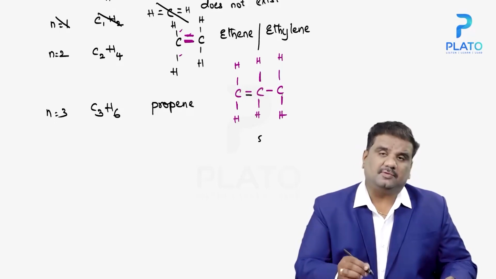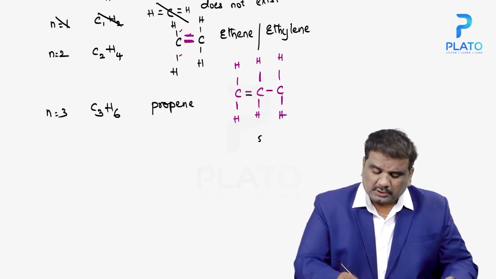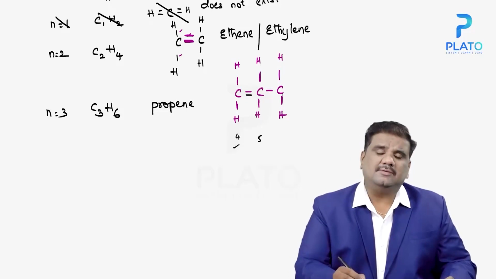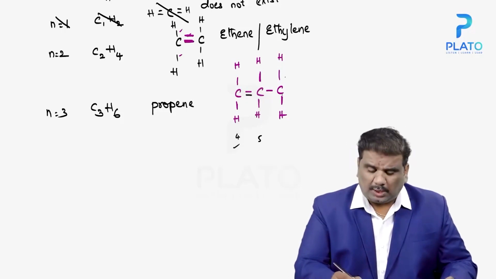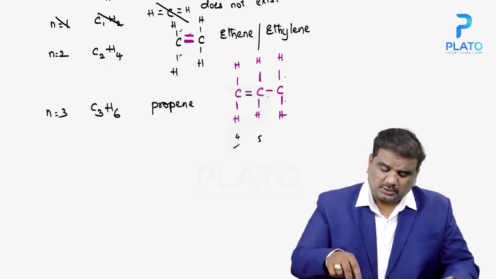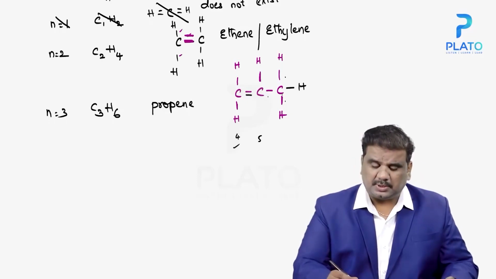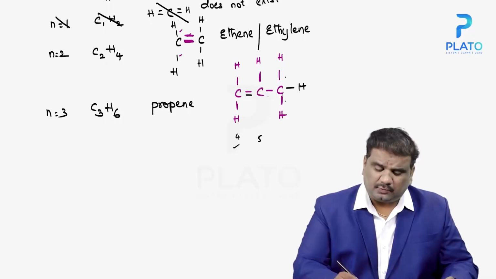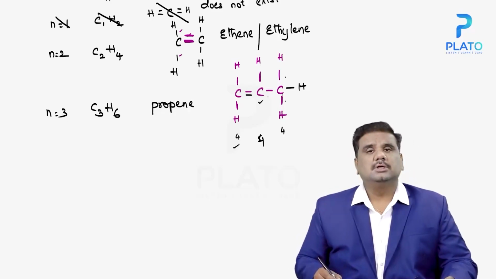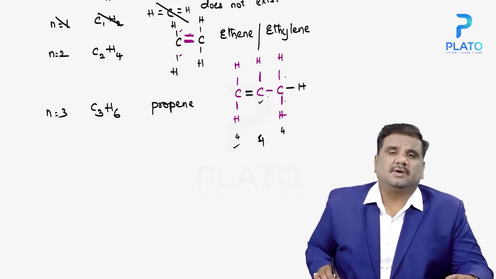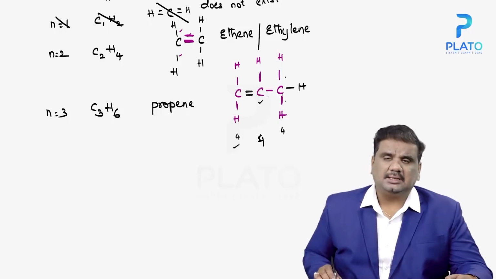For the first carbon, 2, 3 and 4. So here carbon is having 4 bonds, which is right. But in the last one we are having only 3 bonds, 1, 2 and 3. But carbon requires 4 bonds. So remove this hydrogen from here and place this hydrogen here. As a result, the second carbon is also having 4 bonds, and the third one is also having 4 bonds. So in this case, between the 2 carbons a double bond exists. That is the reason why we call this an alkene.